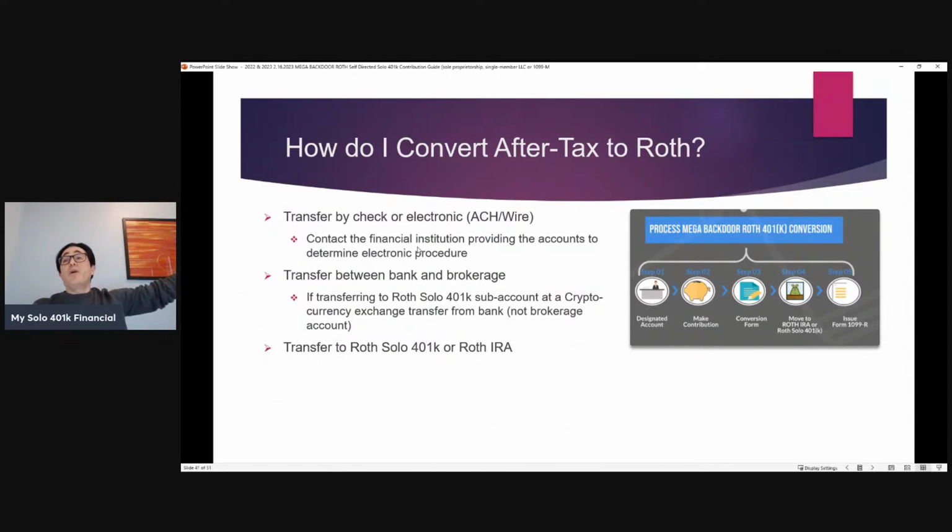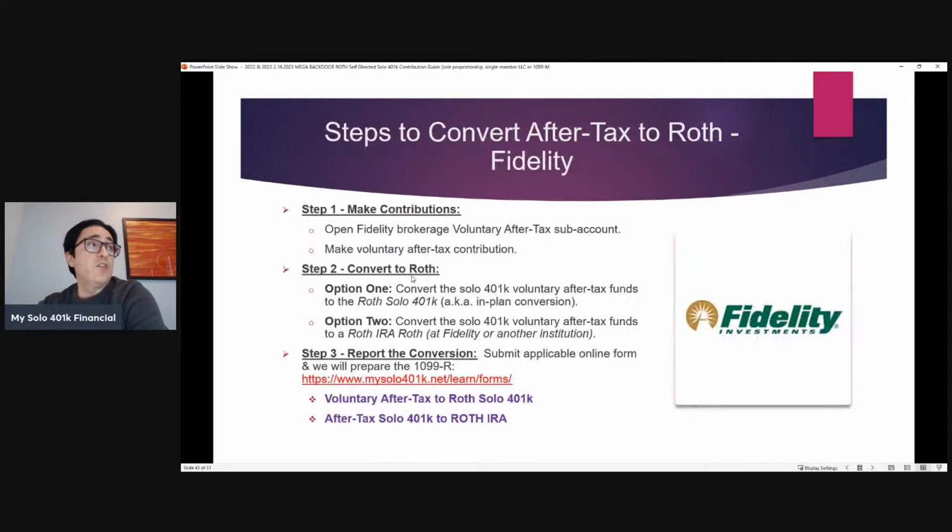So how do I convert after-tax to Roth? Well, you can transfer by check. You can transfer electronically, ACH or wire. Transfer between bank and or brokerage account. As part of our onboarding process, we're going to help our clients open up the requisite number of accounts at the bank or brokerage of their choice. Those funds could either go to a Roth Solo 401k or Roth IRA. So with the next few slides, we wanted to highlight the process for different brokerages, and you'll see a pattern. So we'll start with Fidelity.